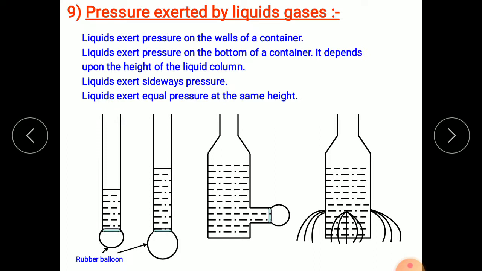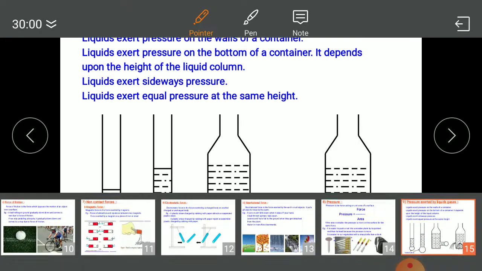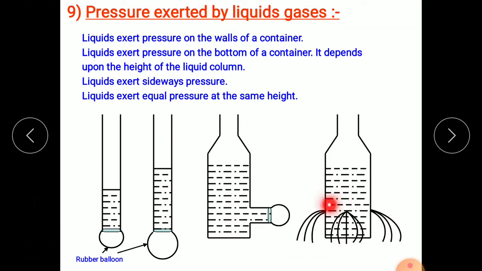Liquids exert equal pressure at the same height. This is also a remarkable thing: in a water column, or the column of any liquid, at the same height the pressure is the same, and it can be demonstrated by pricking some holes at the same height in a water-filled bottle. Do it and just experience it.